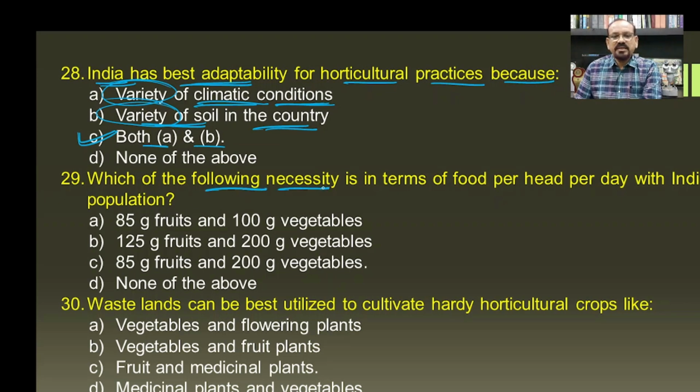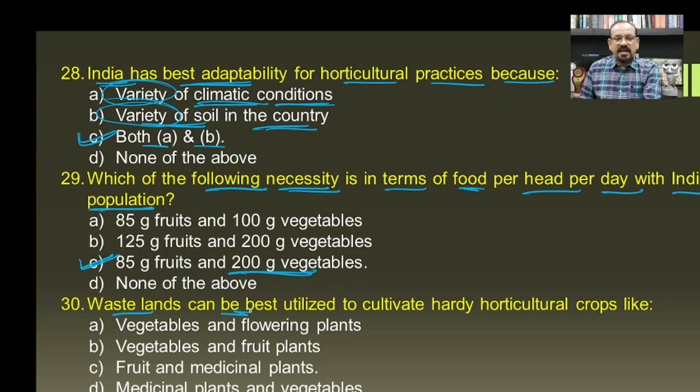Then which of the following necessities is in terms of food per head per day in the Indian population? In terms of horticulture, if you see the need of food per head per day of the Indian population, then it is 85 gram fruits and 200 gram vegetables, which is estimated.